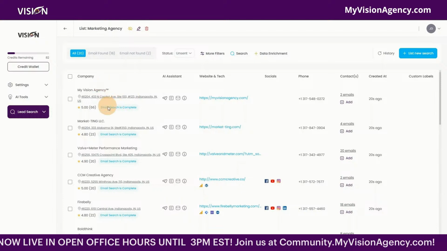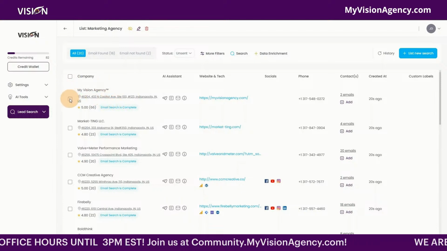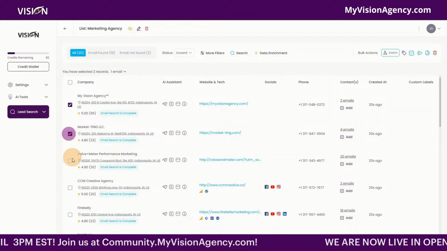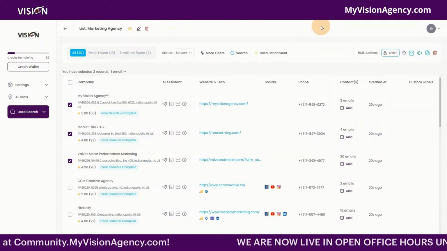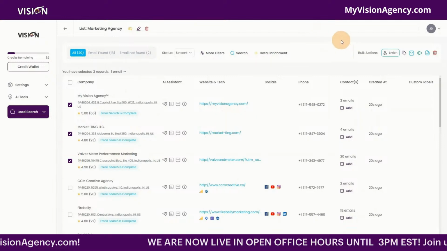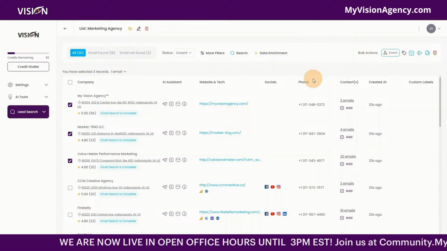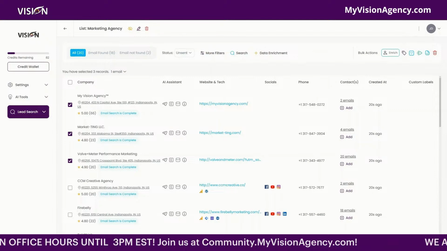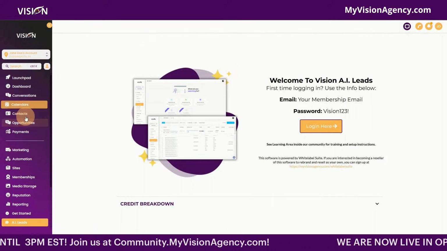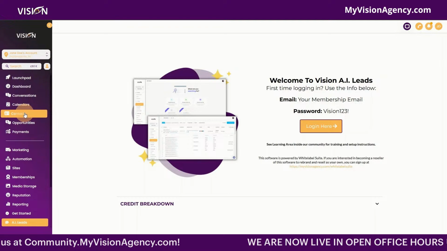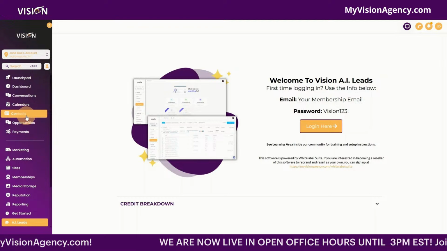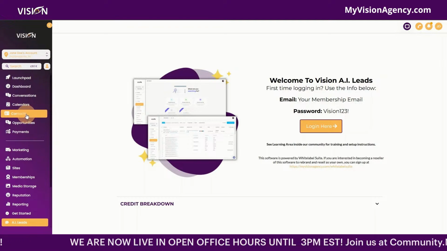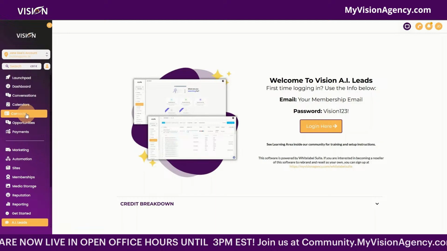Interesting that my agency pulled up here. But if I wanted to select all of these contacts and send them to my HighLevel account, or my users wanted to do that, they simply select that and click here to send to the CRM, and then it goes right into the contacts. Okay, so we're creating solutions based off white label software that integrate with HighLevel and provide additional services.